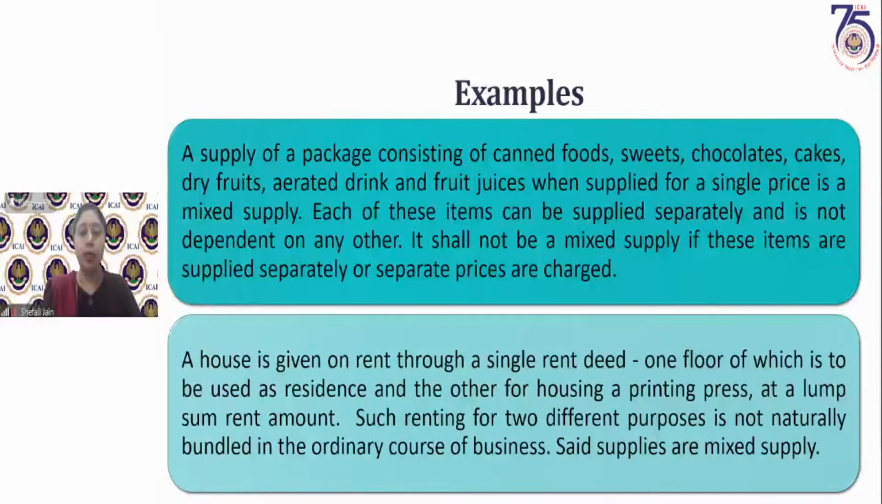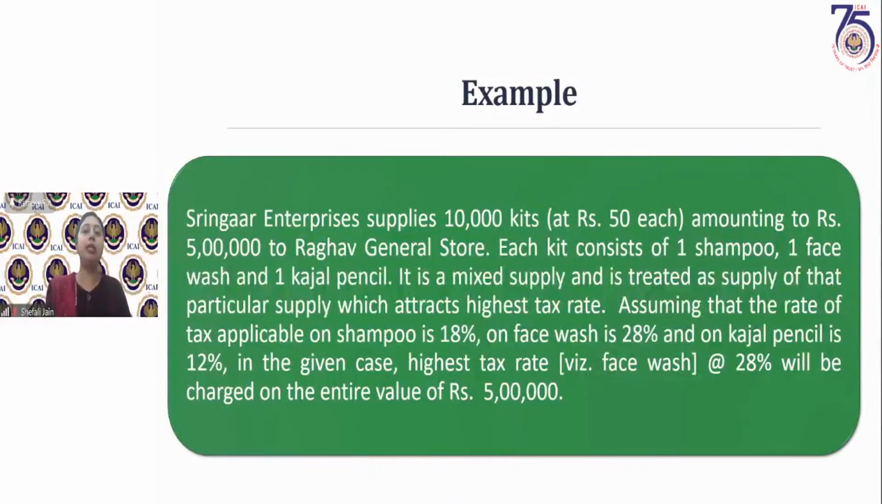So now how are mixed supplies taxed? Mixed supplies are taxed at the rate highest among all the supplies. In case of composite supply, we saw the principal supply or predominant supply. In case of mixed supply, we have to see the supply which is of the highest rate. The rate of the supply which is highest among all the supplies will be the rate at which the mixed supply will be taxed. Let us understand it with the help of an example.